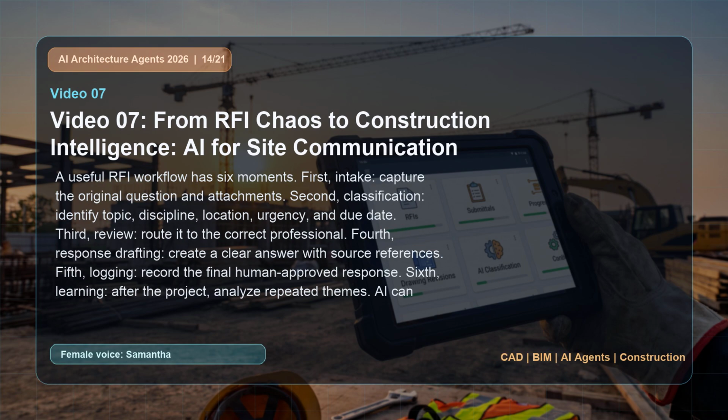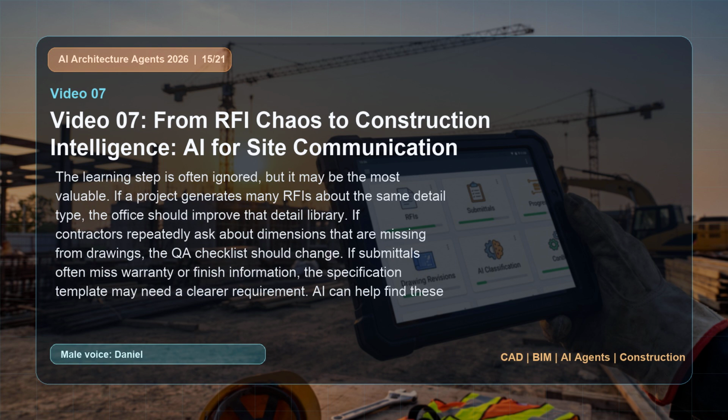A useful RFI workflow has 6 moments. First, intake. Capture the original question and attachments. Second, classification. Identify topic, discipline, location, urgency, and due date. Third, review. Route it to the correct professional. Fourth, response drafting. Create a clear answer with source references. Fifth, logging. Record the final human-approved response. Sixth, learning. After the project, analyze repeated themes. AI can assist every moment except professional approval. That boundary is what makes the workflow safe.